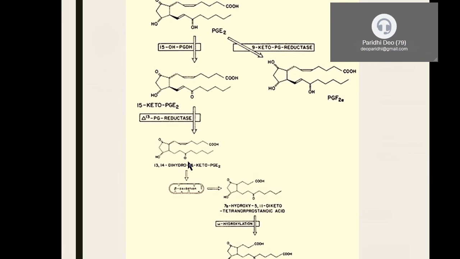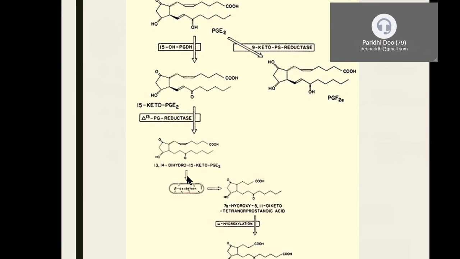That means at the 13th and 14th carbon atoms, there are 2 hydrogen atoms attached, and at the 15th position there is already a keto group, because these compounds are undergoing reduction at the 13 and 14 carbon atoms. That's the reason the compound is called 13,14-dihydro-15-keto PGE2. So this is the product, and this is going to undergo further metabolism.